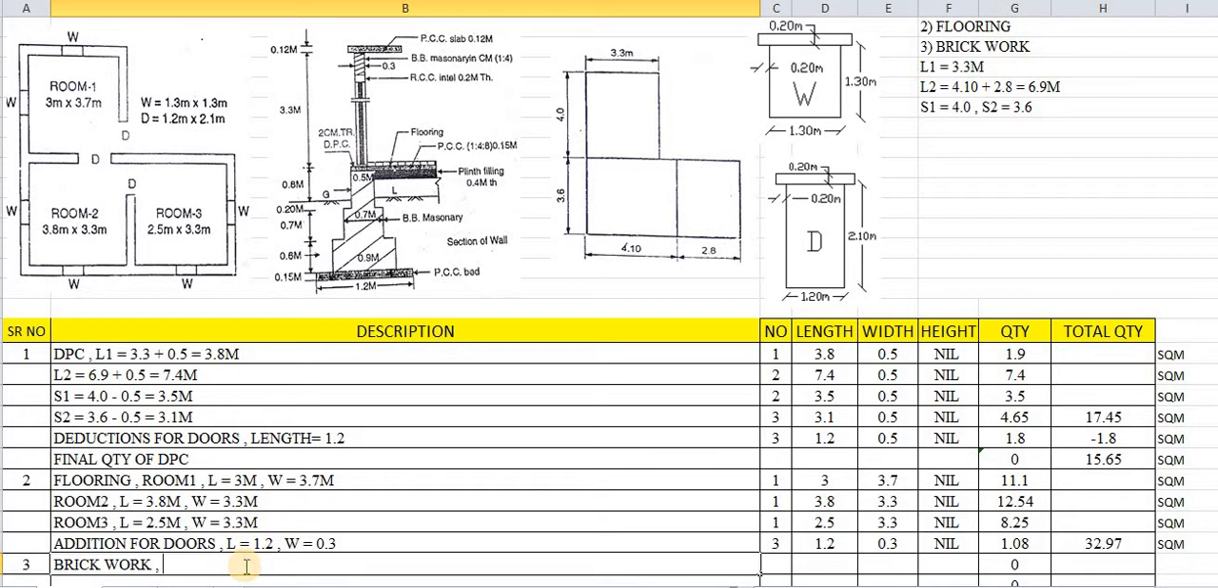So we will find out by long wall short wall method. So L1, here it has been taken as 3.3, so 3.3 plus width of the section. Here section is brickwork, so 0.3. So 3.3 plus 0.3 is nothing but 3.6. How many numbers of L1 are there? 1 number of L1, its length is 3.6.